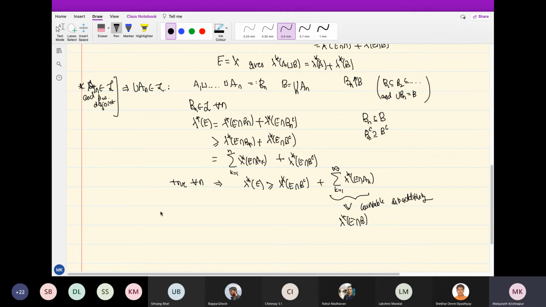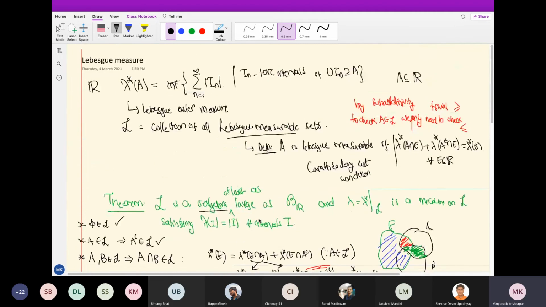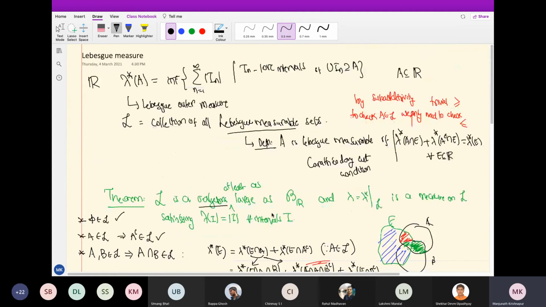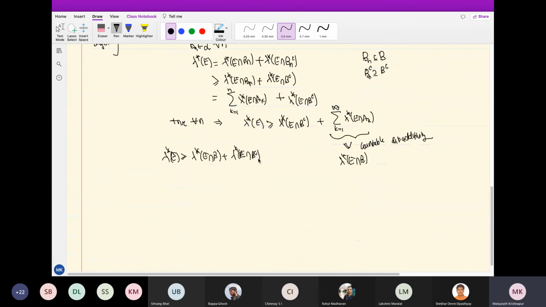Therefore, what have we proved? We have proved that lambda star of E is greater than or equal to lambda star of E intersection B plus lambda star of E intersection B complement. And that's the Carathéodory condition, the non-trivial part of it. Lambda star is greater than or equal to the intersection with the set and the intersection with the complement. So that is what we have.